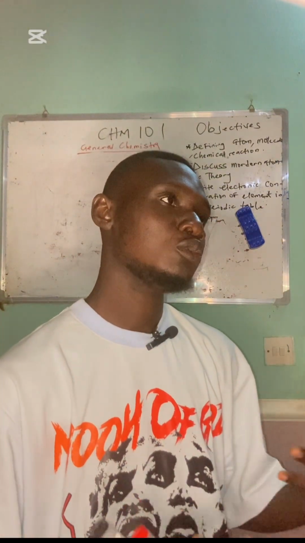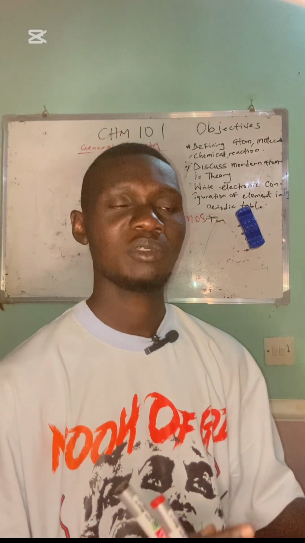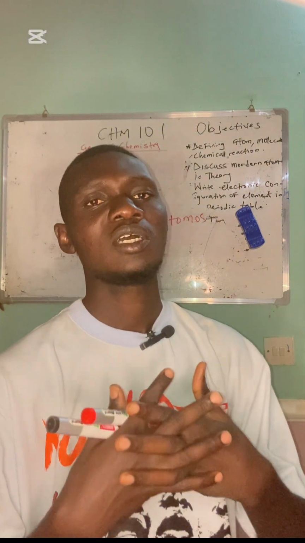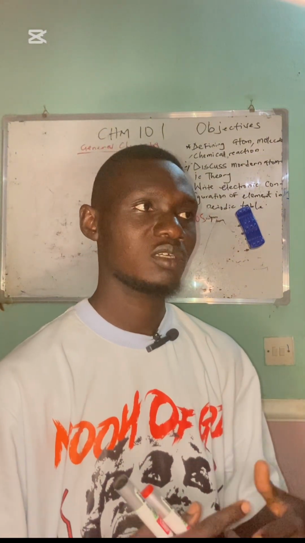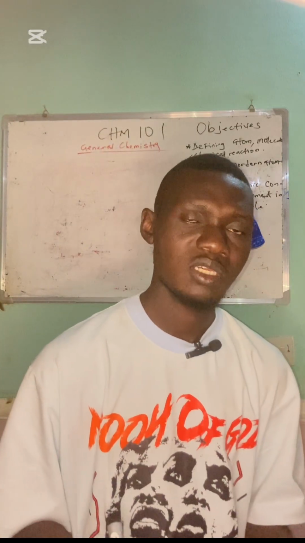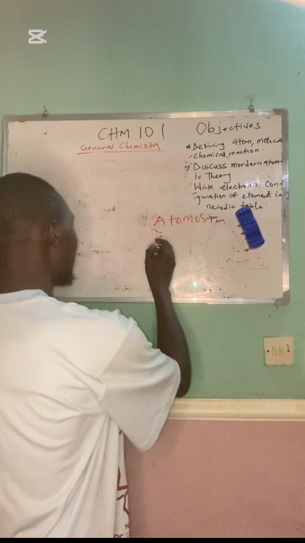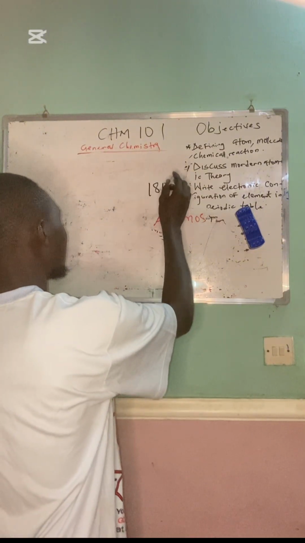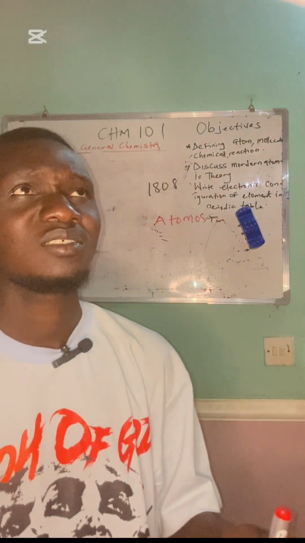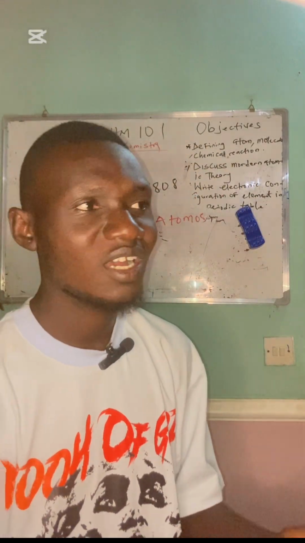And then it grew to the stage where there were a lot of contradictions, a lot of people who countered it, people like Aristotle and so many others. So this brought about the modern understanding of what an atom is. Yes, in the early 19th century, 1808. You know how many centuries afterward? From the 5th to the 19th, do the mathematics, that's about 14 centuries after.